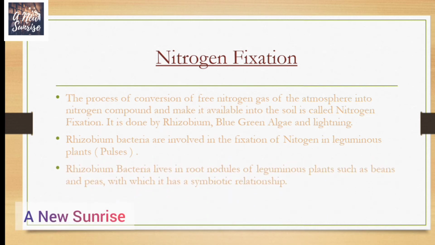Rhizobium bacteria live in root nodules of leguminous plants such as beans and peas, with which it has a symbiotic relationship. Sometimes nitrogen gas is fixed through the action of lightning also.